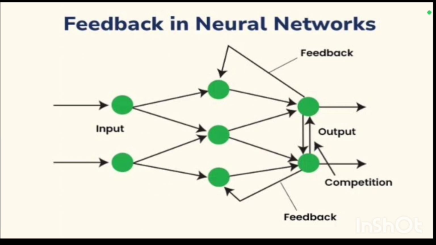Backpropagation is a method of feedback that involves the computation of the error gradient at each layer of the network. The second one is recurrent connections. A recurrent connection involves the feedback of information from a later stage of the network to an earlier stage, used in RNN. Lateral connection means it involves the feedback of information between neurons in the same layer, used in image processing.